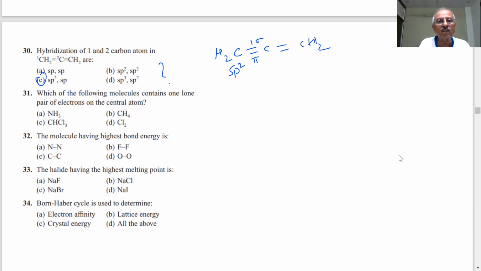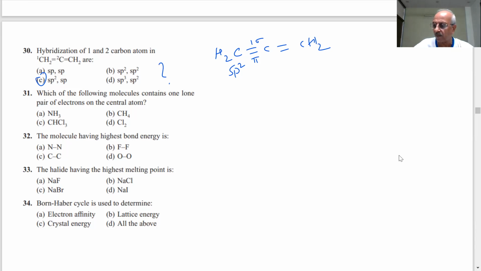Which of the following molecules contain one lone pair of electrons on the central atom? You can draw the Lewis structure and see. Draw the Lewis structure because Lewis structures are very important.